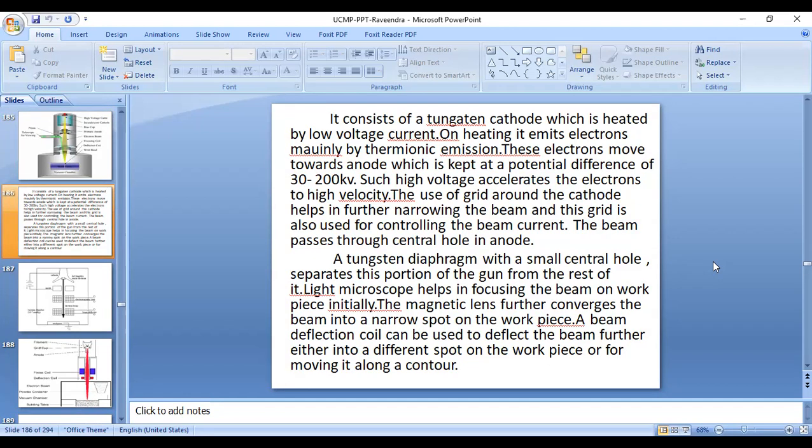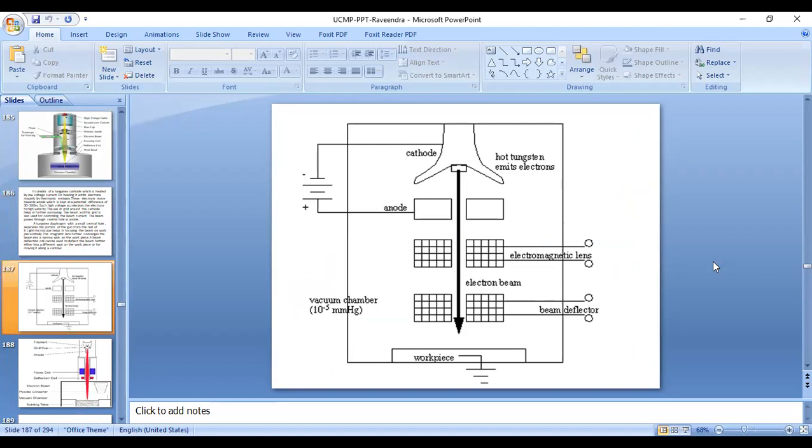A tungsten diaphragm with a small central hole separates this part of the gun from the rest. A light microscope helps in focusing the beam on the workpiece initially. The magnetic lens further converges the beam into a narrow spot on the workpiece. A beam deflecting coil can be used to deflect the beam either to different spots on the workpiece or to move it along the contour.